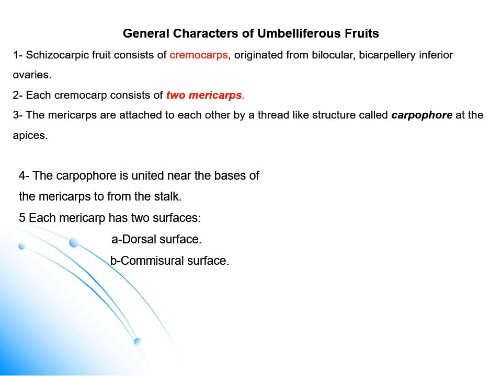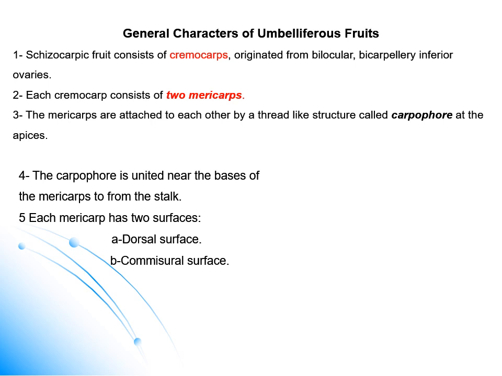So the umbelliferous fruit is schizocarpic, known as a cremocarp, originating from a bilocular, bicarpellary, inferior ovary. Bilocular means we have two spaces inside the ovary. There are two carpels forming the ovary, and the ovary is in the lower part of the flower, where other parts of the flower arise on top of the ovary. Each cremocarp consists of two halves known as mericarps.